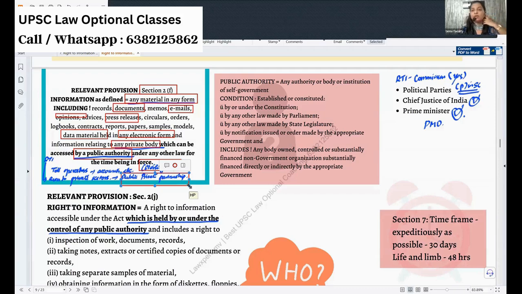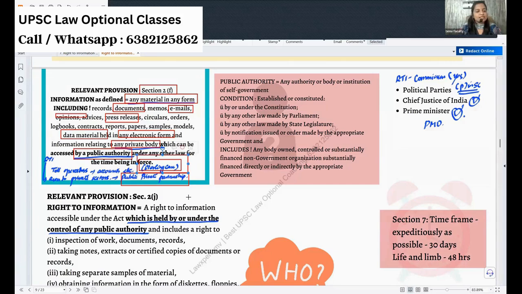So if I want to get any information about these tolls, the information will be with the public authority, the National Highway Authority. So I can put an RTI and get information about these tolls. These tolls are a private body, but its information is accessible by a public authority, so I can put an RTI. This was held in the famous Sterling case. You can note this case. It will add a lot of marks to your answer.